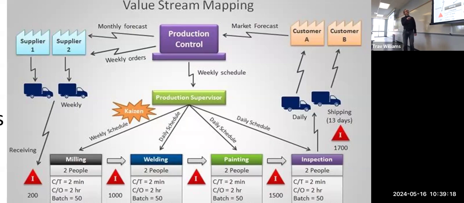So everything, including your suppliers, getting you the supplies, receiving them, all the different processes in your organization, getting them shipped out through your delivery company, and reaching the customer, and then even getting information back from the customer to make a new forecast. So it looks at the value that's added through the entire supply chain process, maps it all out to keep it on track. Again, this is called value stream mapping.